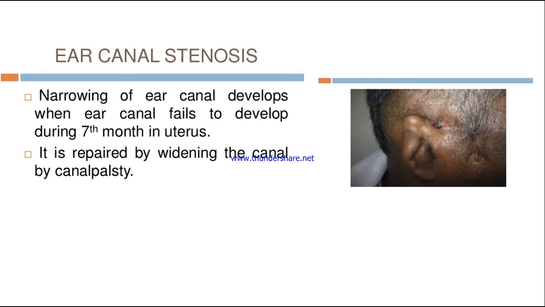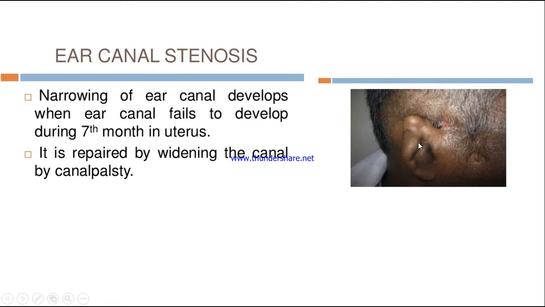Next type is ear canal stenosis. Stenosis meaning closed. Ear canal stenosis is a narrowing of the ear canal that develops when the ear canal fails to develop during the 7th month in the uterus. So what happened is there is no ear canal. You can see this is fully closed. There is no hole opening in the ear.